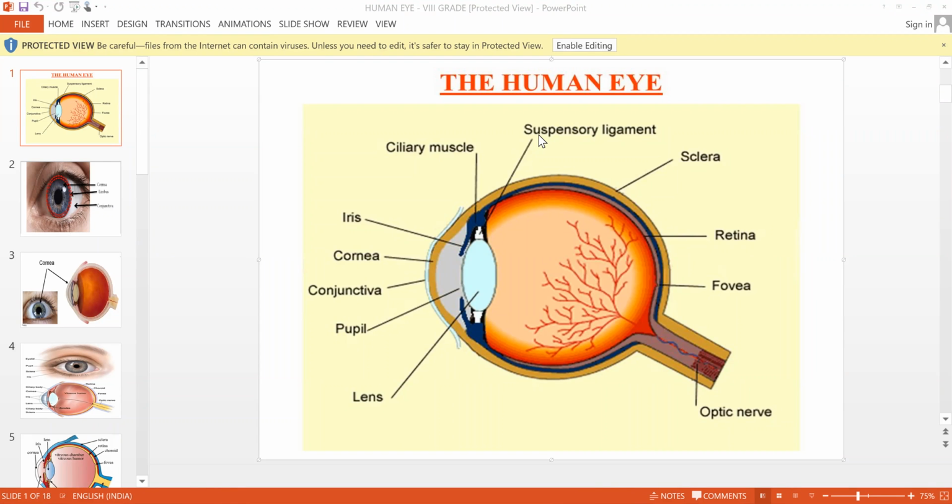Seeing is a complex process involving the eyes and the brain. Light given out by luminous objects or reflected by non-luminous objects reaches our eyes, which act like digital cameras. Stop there. After two lines, you please stop, because I want to explain also.